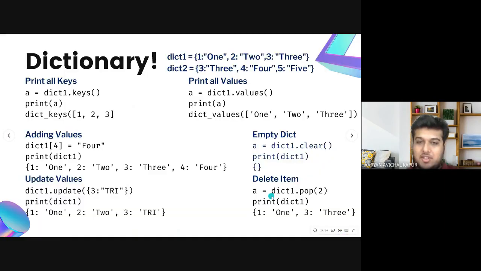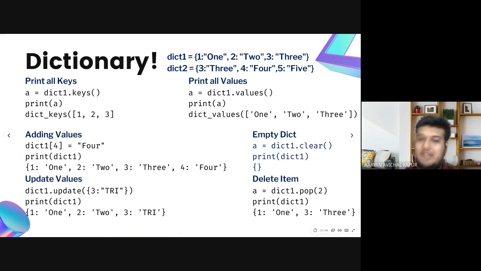As we mentioned earlier, they are structured. They are created in the same manner as sets, with curly brackets. If you look at the dictionary examples, you can see that one is the key and the one written in words is the value. The same goes for 2 and 3 and then 3, 4, 5. Even in dictionaries, the numeric values that are the keys here can of course be words as well, but the keys cannot be duplicated, while the values can. So if we want to print only all the keys, they are printed as a list, or sort of a list.